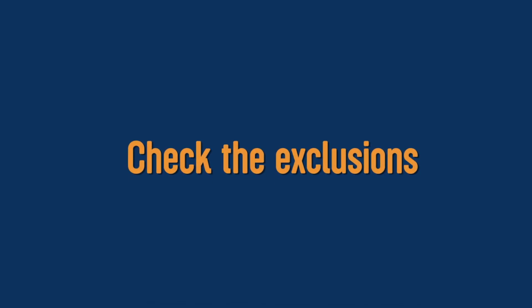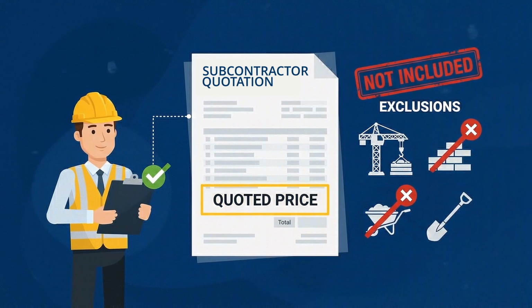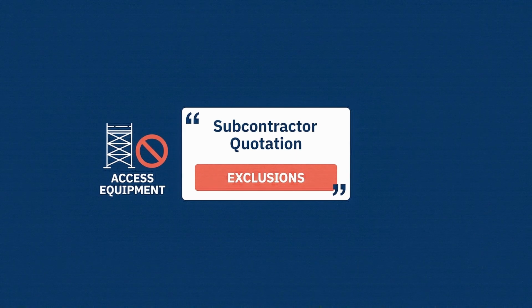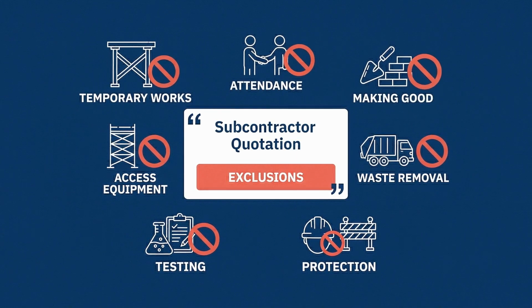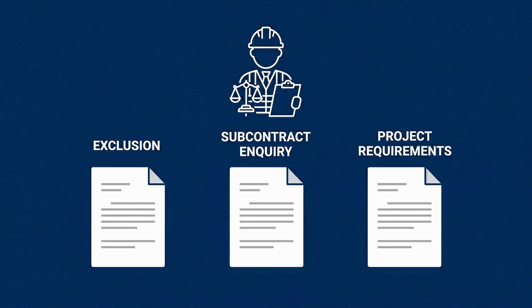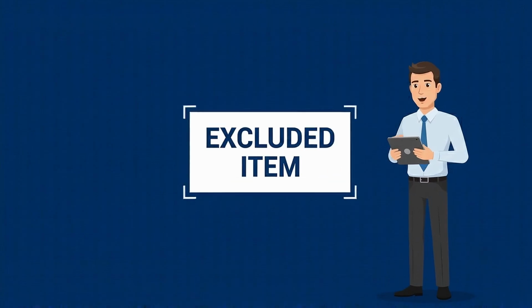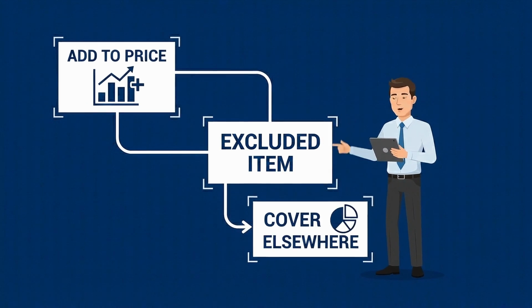The first thing is to check the exclusions. These are items the subcontractor has specifically stated are not included within their price. Common exclusions may include access equipment, waste removal, testing, protection, temporary works, attendance or making good. Each exclusion should be compared against the subcontract inquiry and the wider project requirements. Any excluded item will either need to be added to the subcontractor's price or covered elsewhere.